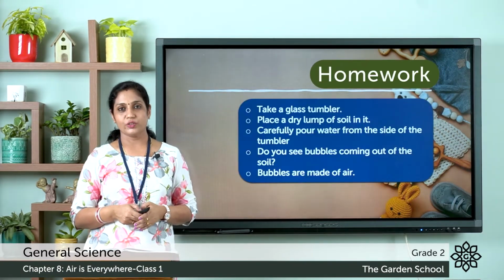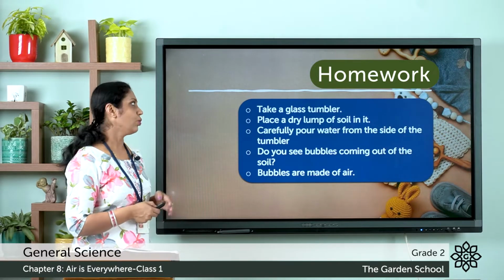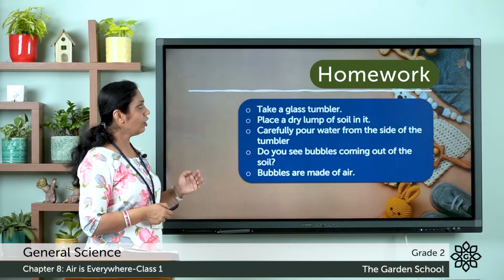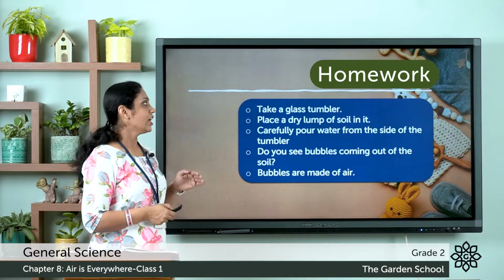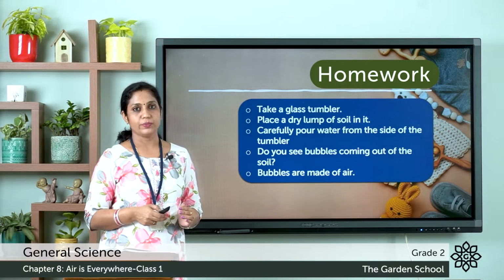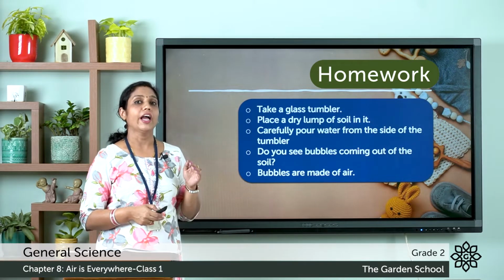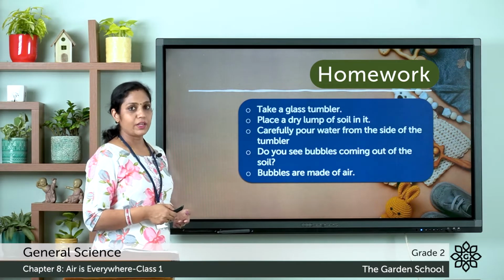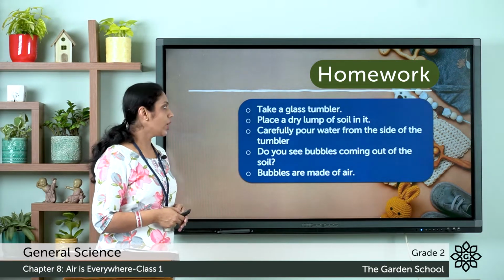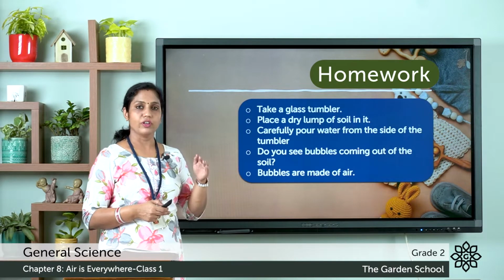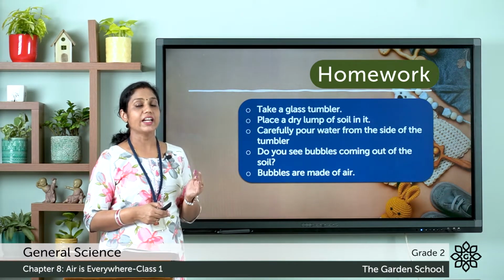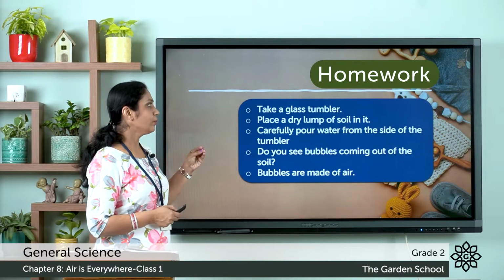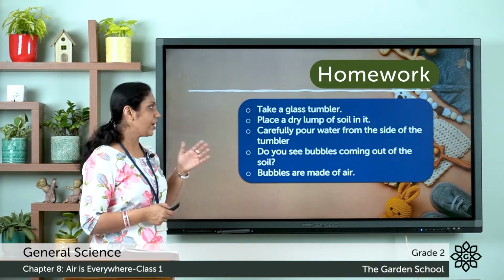Next, you have an activity to do. Here, what you have to do is first take a glass tumbler. After that, you need to place a dry lump of soil in it. Next step, carefully pour water from the side of the tumbler.